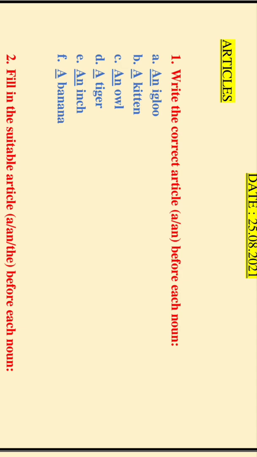First one is igloo. Igloo clearly begins with a vowel sound, E, right? So, an igloo. A kitten. Kitten begins with a consonant sound, so we have used article a. An owl. A tiger. An inch. A banana. So now I hope you all are able to distinguish between the sound of vowel and consonant. So with the vowel sounds, we always use article an, and with the consonant sounds, we use article a.